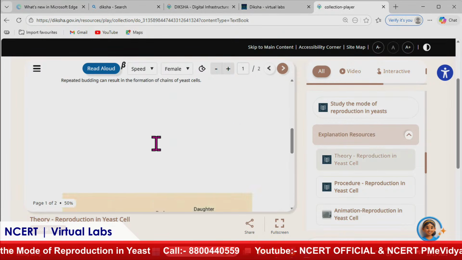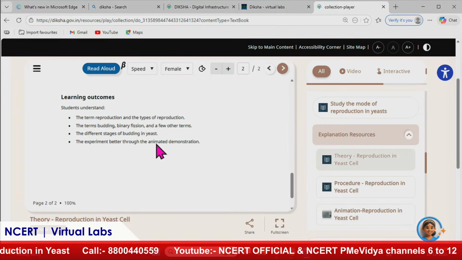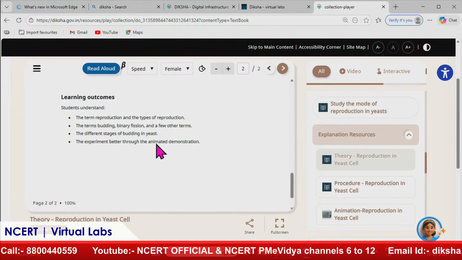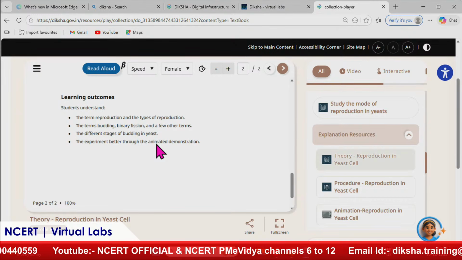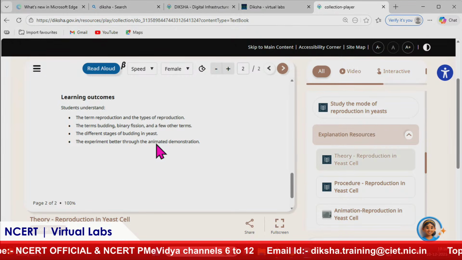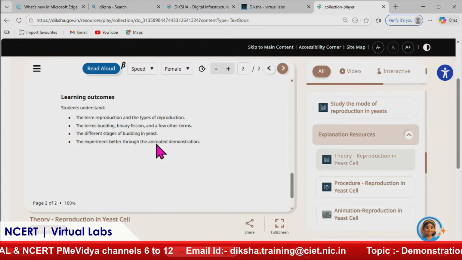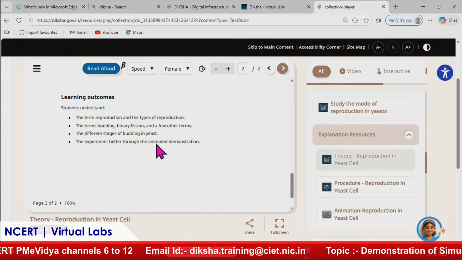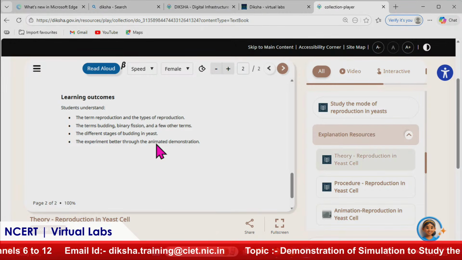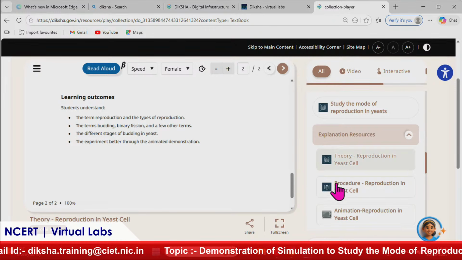So all that information you get, and the diagram is also there. Along with that, very important are the learning outcomes. These days we are focusing on learning outcomes based pedagogy. So learning outcomes are also mentioned, so that the children get to know what they are going to learn by studying this. They are not simply studying because it is there in the course, but they are going to learn something very important, and that is listed here.